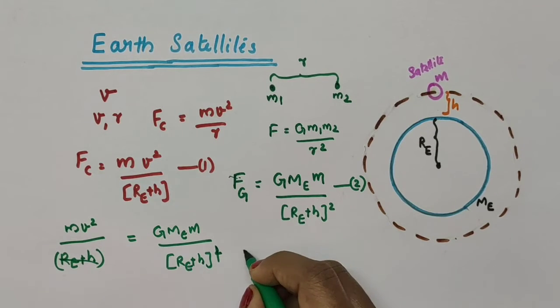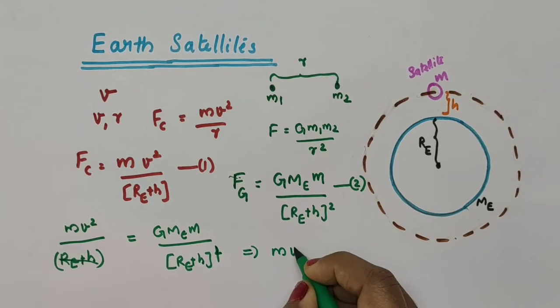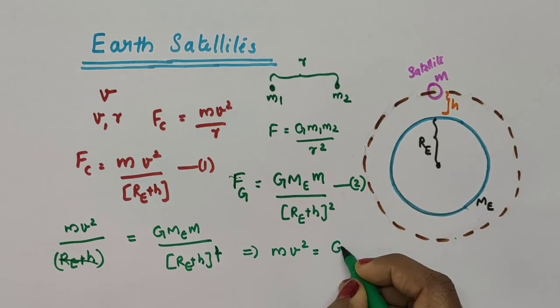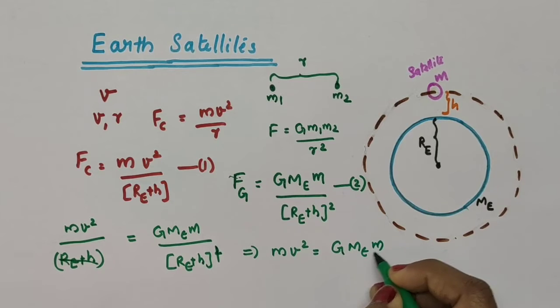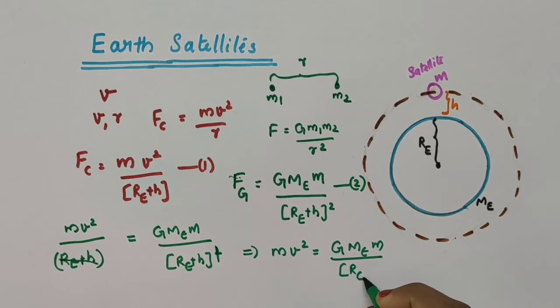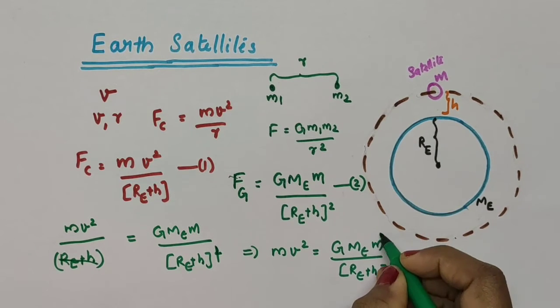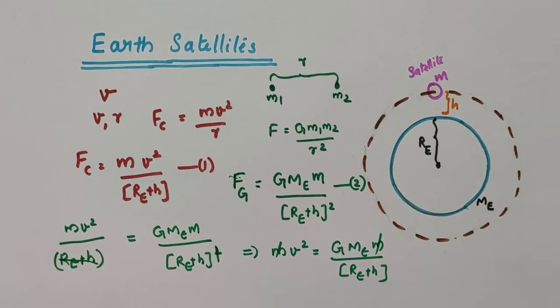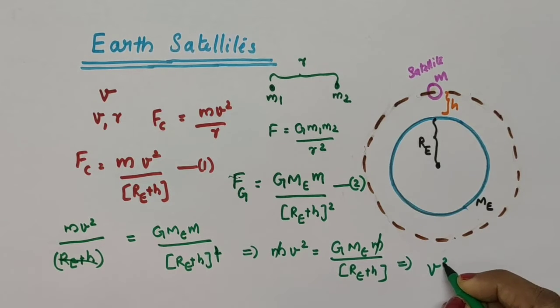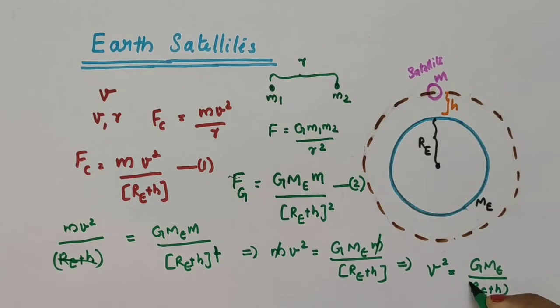So the rest we have mv square equal to G mE m divided by RE plus h. This m and this m can be cancelled, that is, if you take this m to this side, it goes to the denominator and they get cancelled. So from this we can write v square is equal to G mE divided by RE plus h. I am taking this as equation number 3.